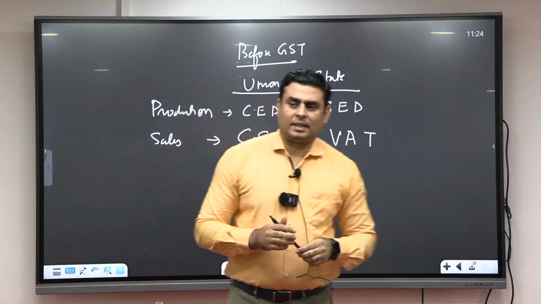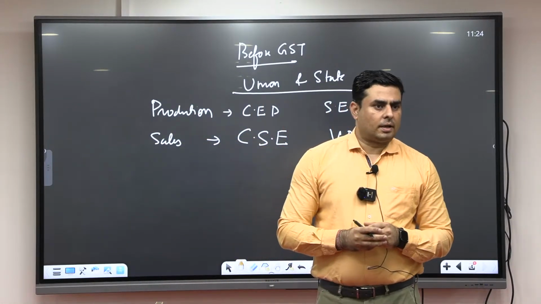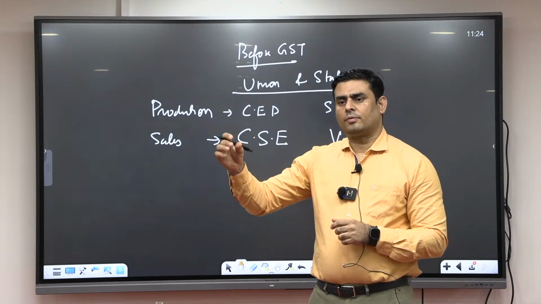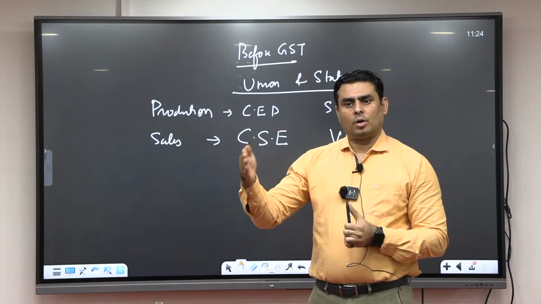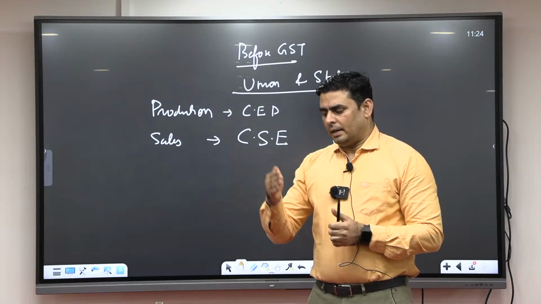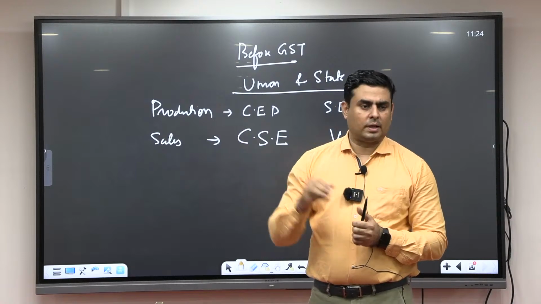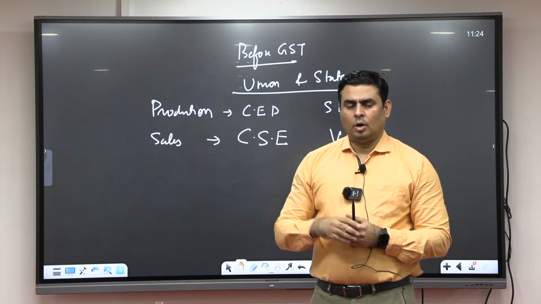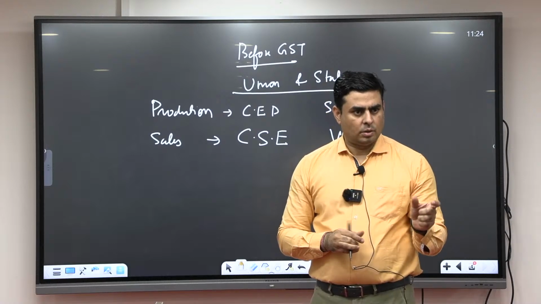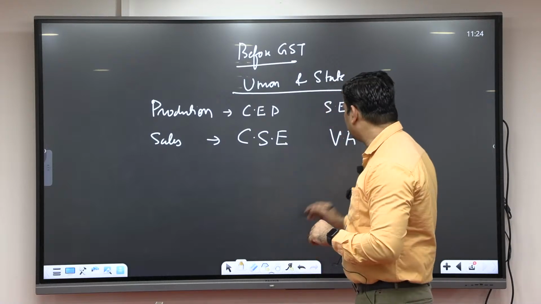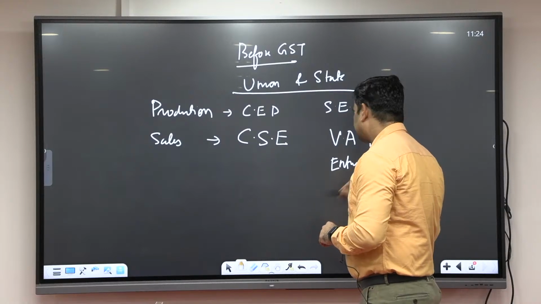For example, if goods are entering the state of Telangana, coming from the state of Tamil Nadu, they will enter at the border of Telangana. So when any good is shipped or coming to the state of Telangana for sale or production purposes, then the state of Telangana has a right to impose tax on it, and it is known as entry tax.